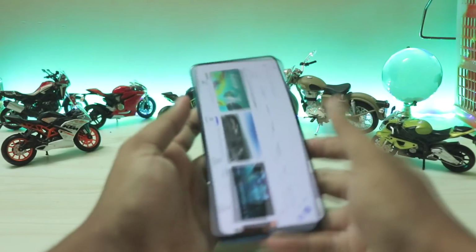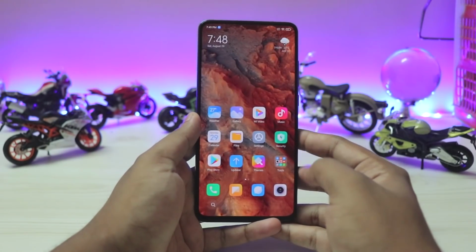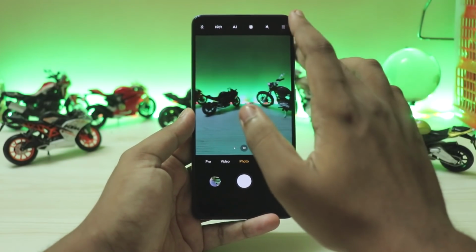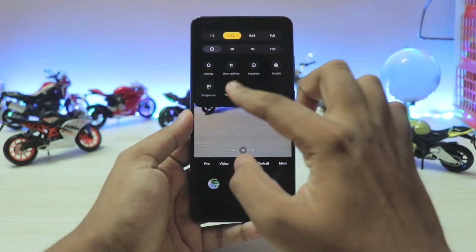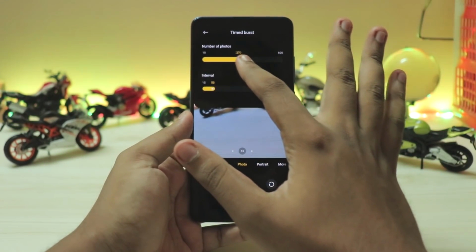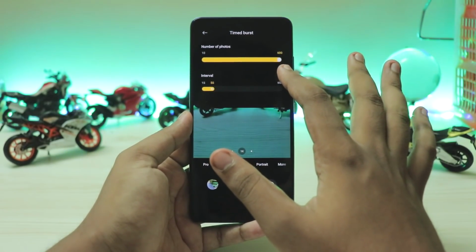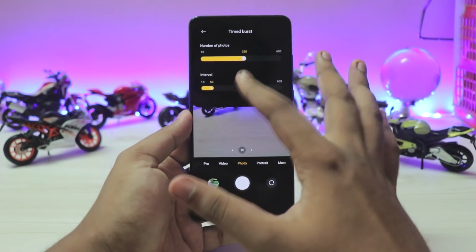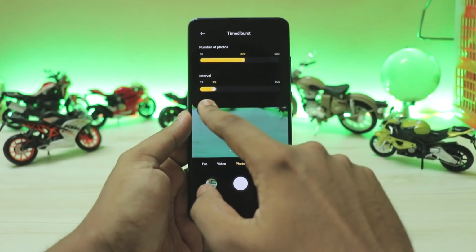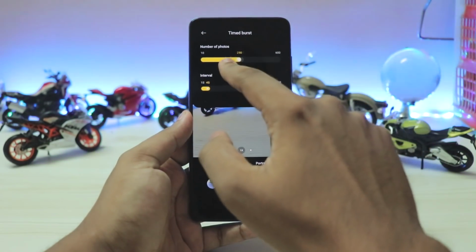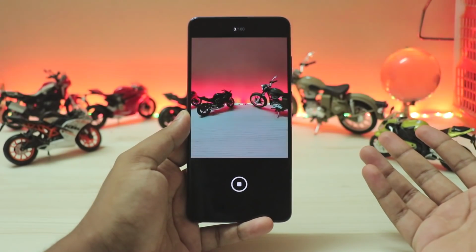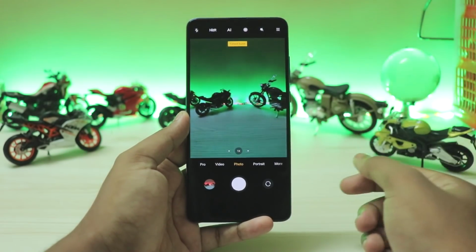But let's talk about the newer features. So now if you go to the camera app, for a bunch of the newer phones which do have the newer camera app, you now get a time burst option. This is quite good if you want a high quality time lapse. You can adjust the number of photos, like you can set it for 600 photos, which can really make a good time lapse, and the interval for it from 1 second to a minute. So that's really great. Let's set it for 3 seconds and 100 pics. And now if I click it, it will take a pic at the interval. So again, that's really great.